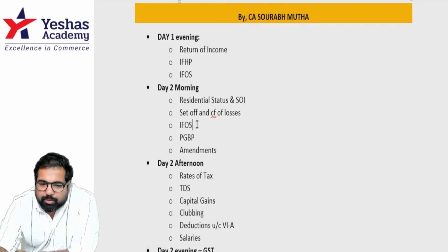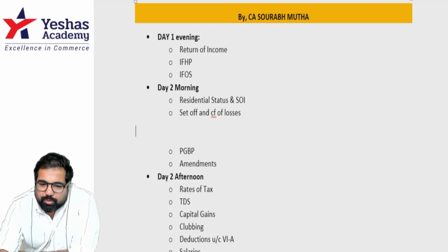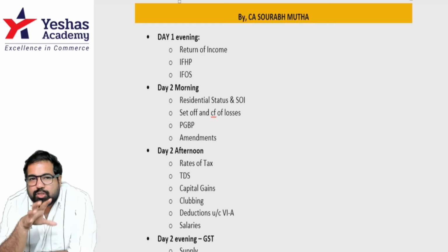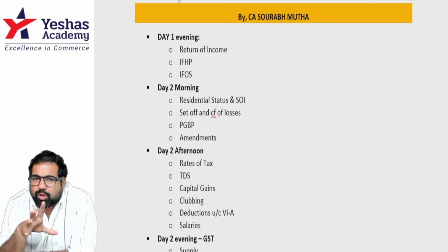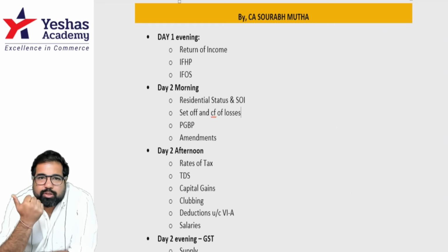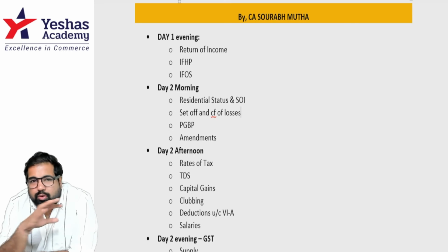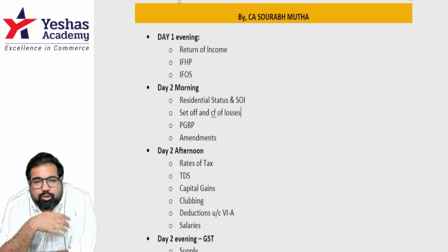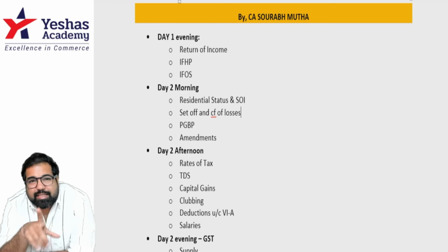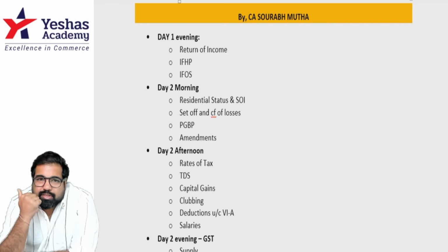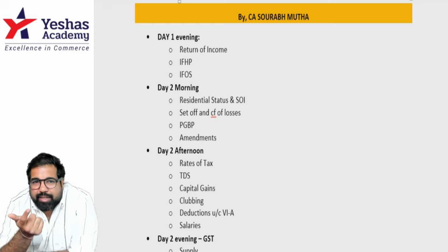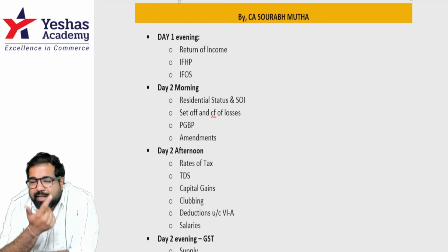Next, you will go to the chapter. IFOS has come again here, so I'm removing it from here. Next is PGBP. Yes, in PGBP, don't chase the sections, chase the concept. कि PGBP में incomes क्या होती है, partner salary, partner's interest. Look at that. Deductions also, don't worry about the sections. See if it's connected to PGBP, you take the deduction.